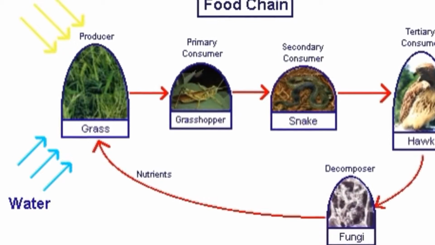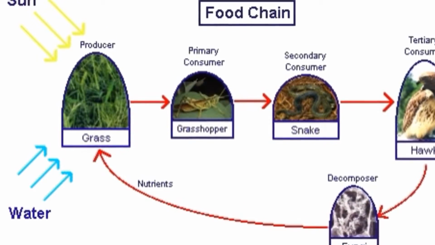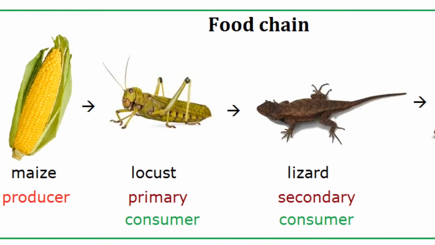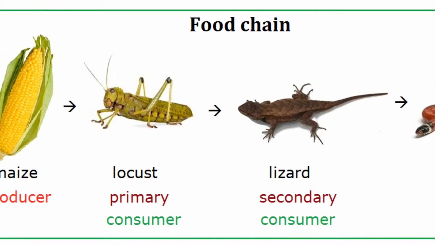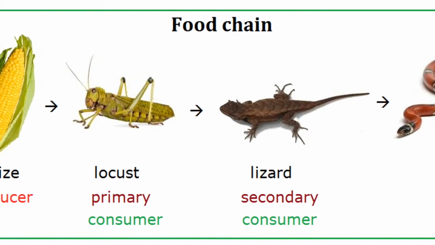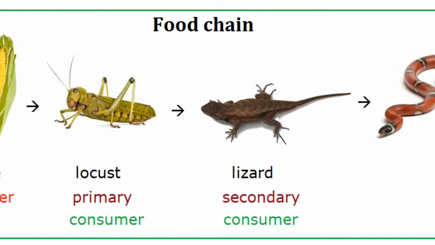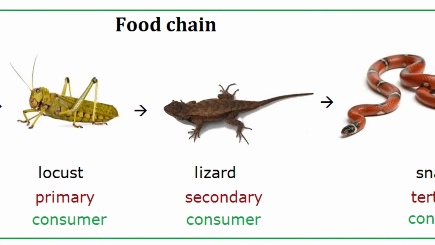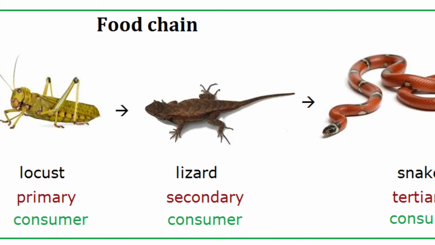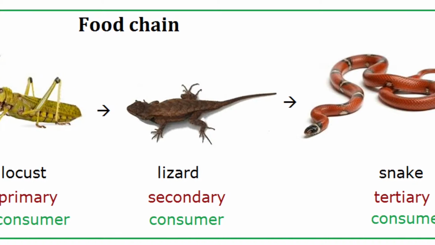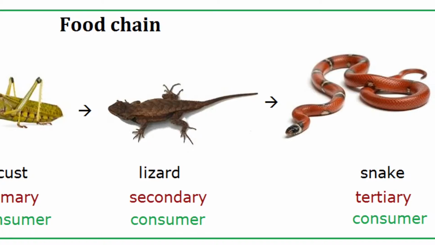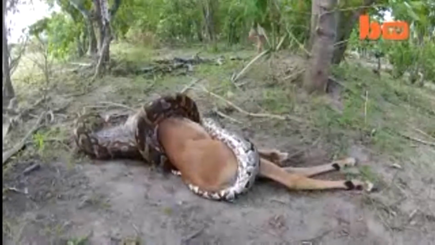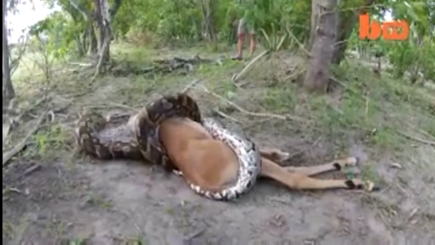A food chain shows the transfer of energy from one organism to another. Within the Daintree rainforest, there are many different ecosystems, very small ones that include different food chains and food webs. As shown in this one, the corn is eaten by the grasshopper, which is a primary consumer. Then the grasshopper is eaten by the lizard, which is a secondary consumer. Then the lizard is eaten by a snake, which is of course a tertiary consumer. This is an example of a predator eating its prey.